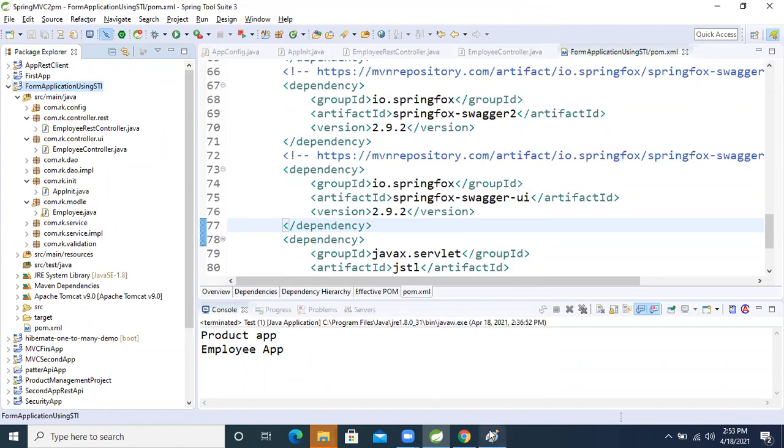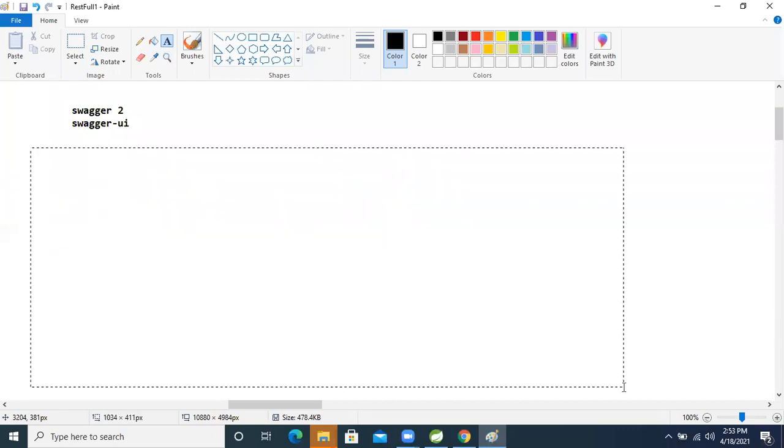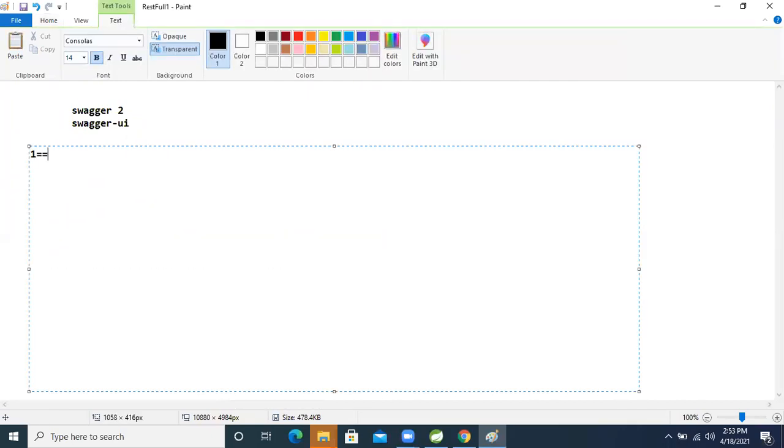I'm going to give the steps, guys, so concentrate. I'm going to give the steps for how we can develop Swagger UI. So what is the first step? See, first step: create one Docket, that is the final UI.